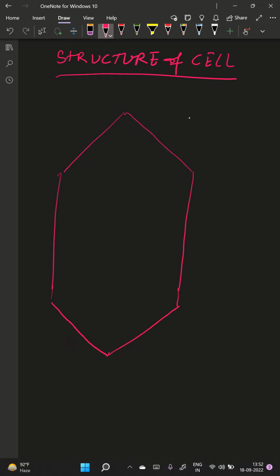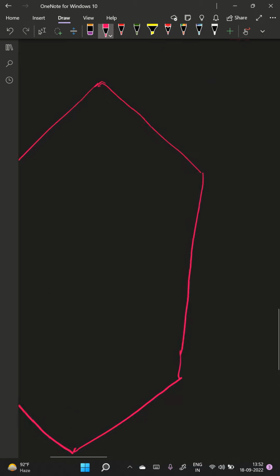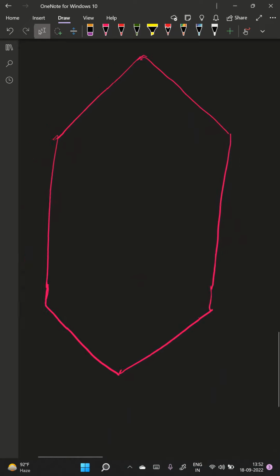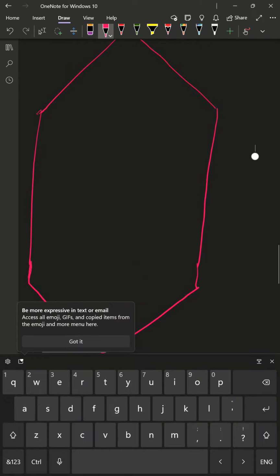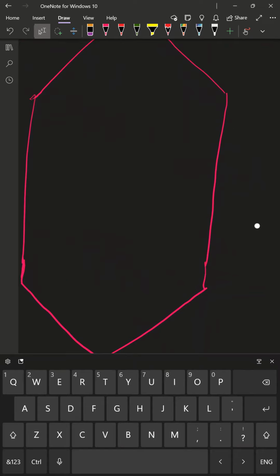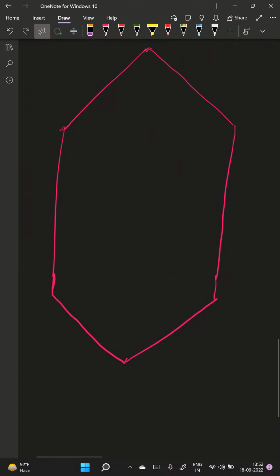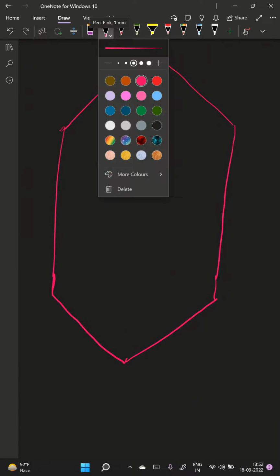I hope my drawing is good enough for you all to understand. ये एक सेल, मैं ओवरव्यू दे रही हूँ आपको, एक सेल कैसा दिख सकता है. This is a plant cell that I am going to draw right now. We have two types of cell, animal cell and plant cell. This is the plant cell that we are going to draw right now.